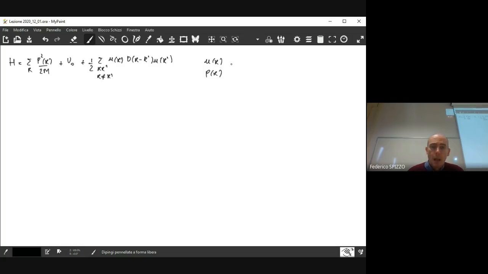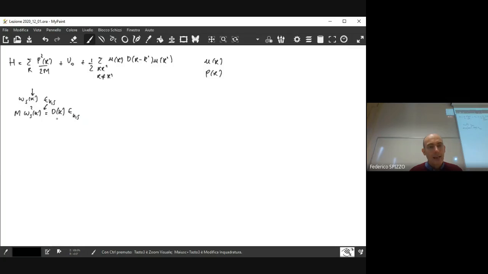And another important thing is that we know that if we switch to the wave vector representation, we have a problem that may become diagonal, because we know that if we introduce plane waves in the system and solve this eigenvalue problem, the dynamical matrix can be diagonalized.